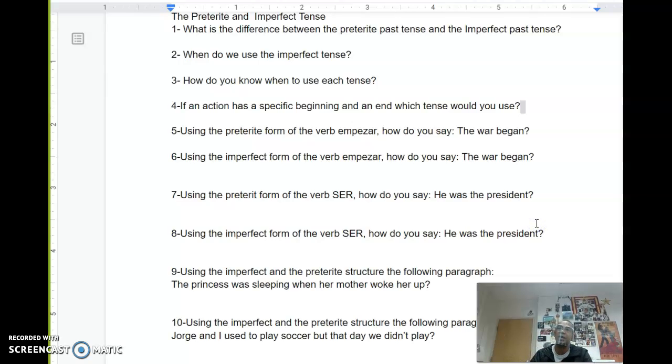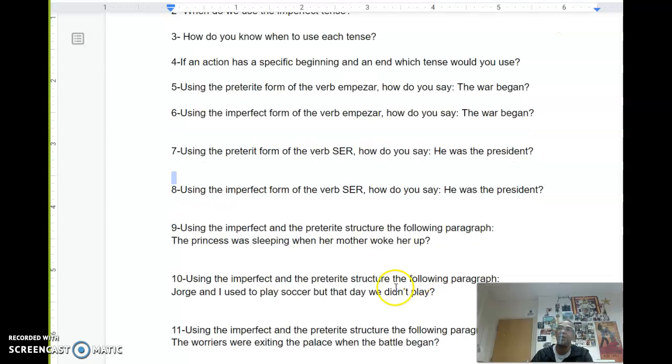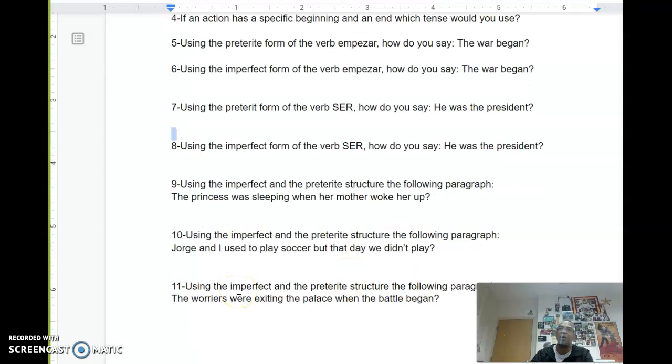Number nine, using the imperfect and the preterite, structure the following paragraph. Oh, that was number 10, I'm sorry about that. Number nine says the princess was sleeping when her mother woke her up. Using the imperfect and the preterite, structure the following paragraph. So we will discuss that today, how you can combine them.